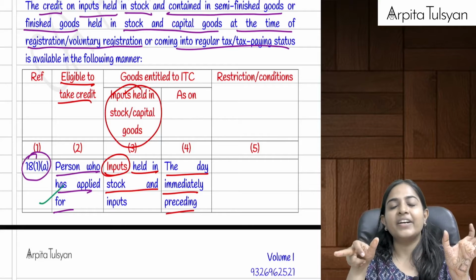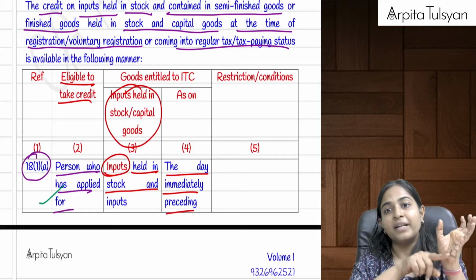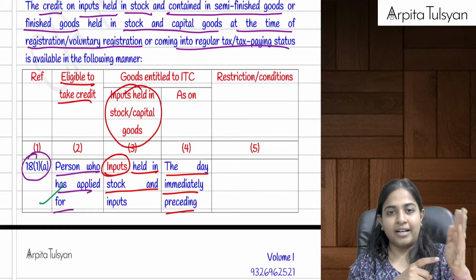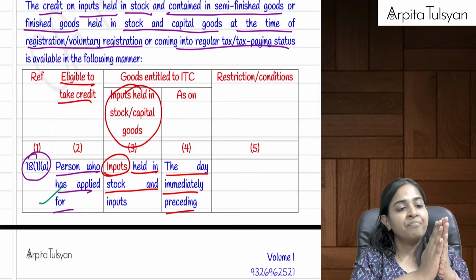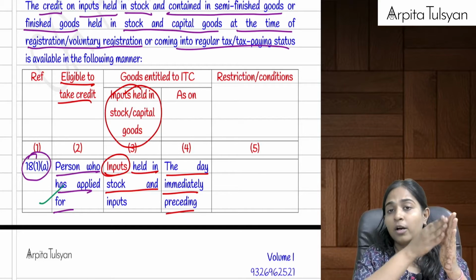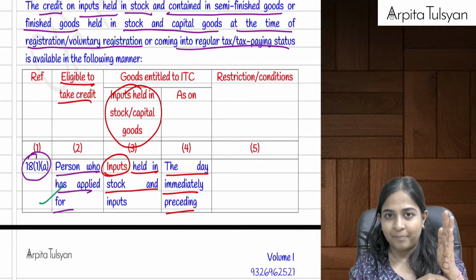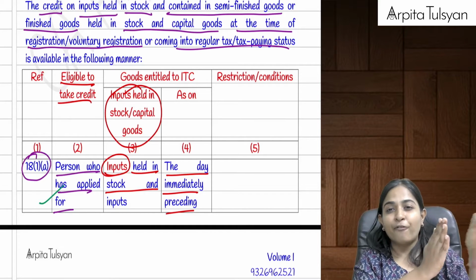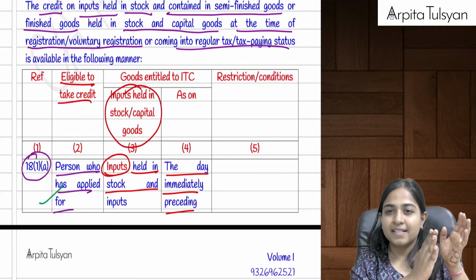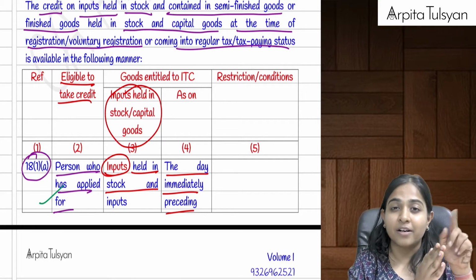the certificate that I get from the government will be valid from the day when I was liable to get registered. Right from day one, I become liable to pay the taxes on my outward supply, and I can even start taking ITC on the same, right? So now can I say before this I would have done some purchases on which ITC was not taken because earlier I was unregistered.